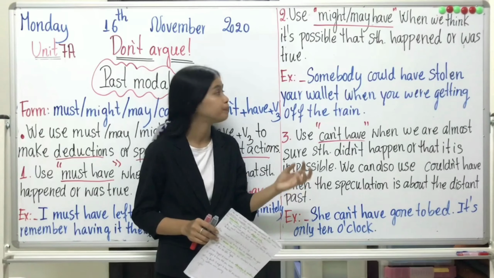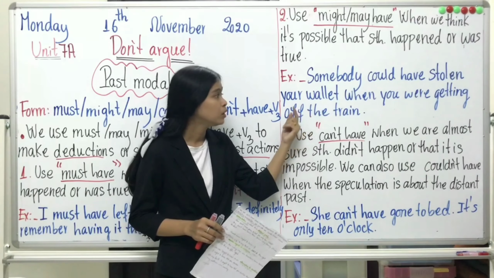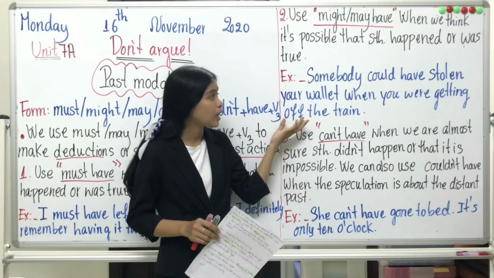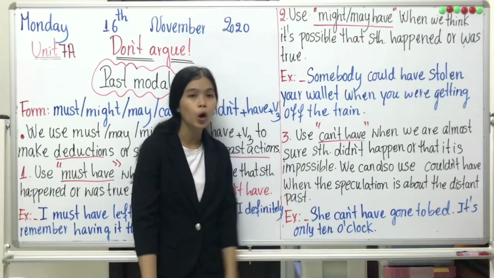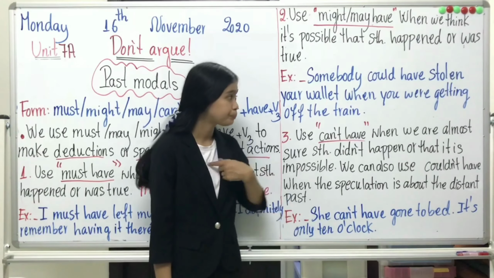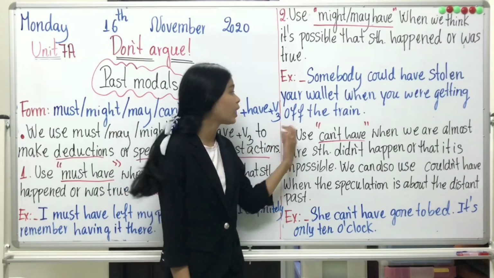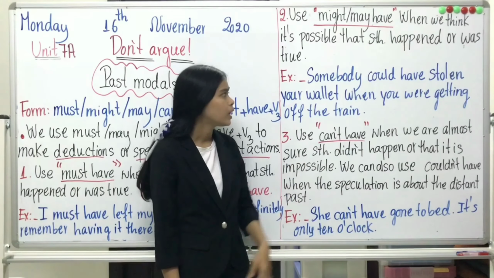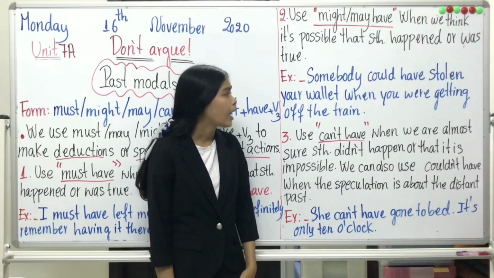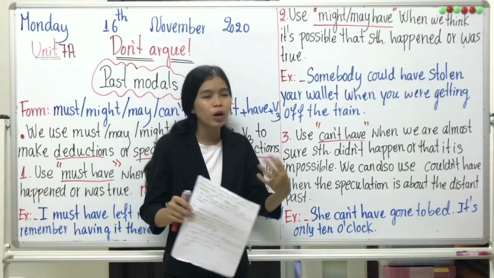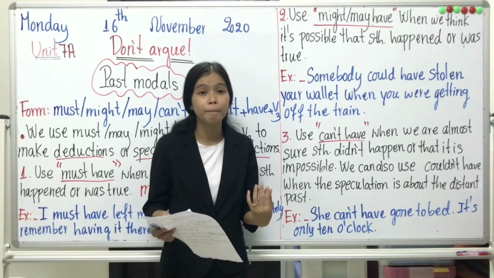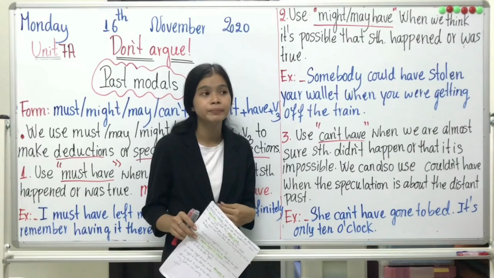But you think that someone could have stolen somebody's wallet. Example: I was getting off the train and I think that someone could have stolen my purse or my bag.